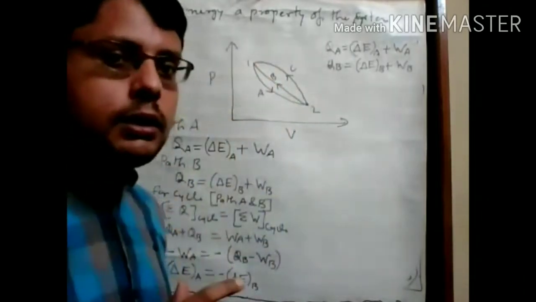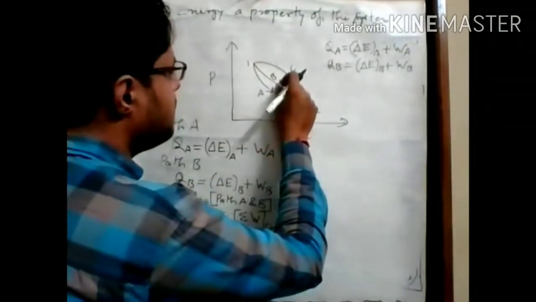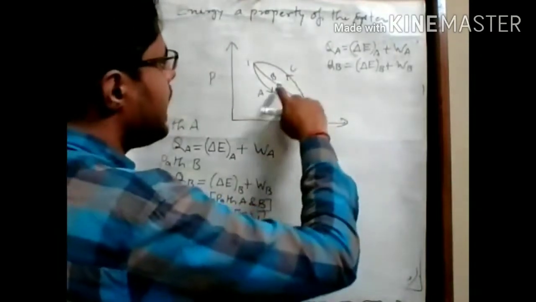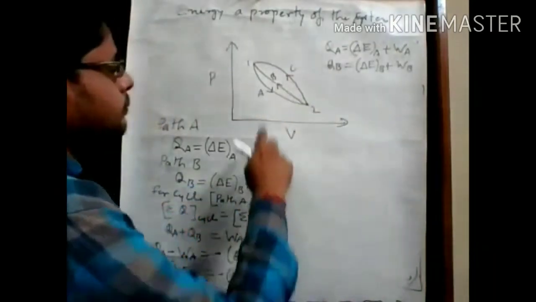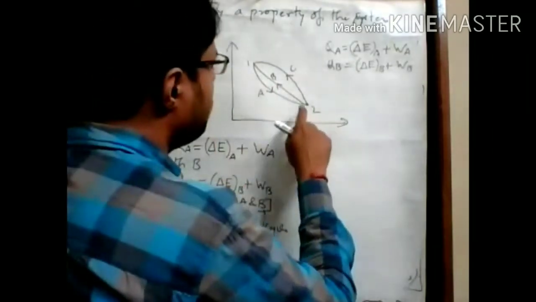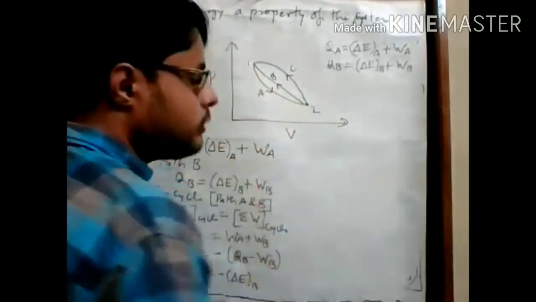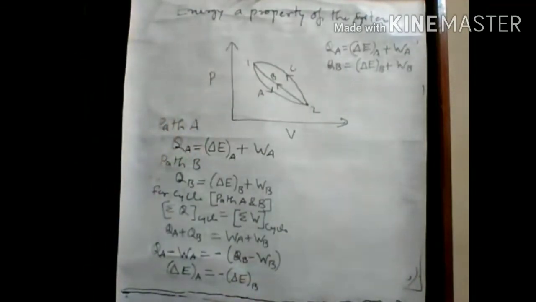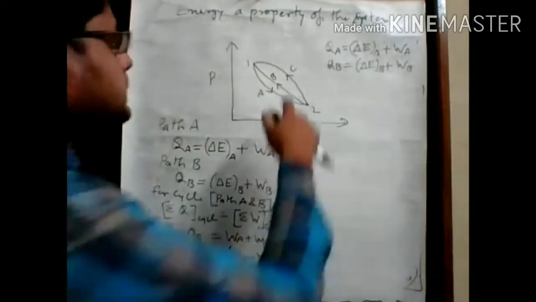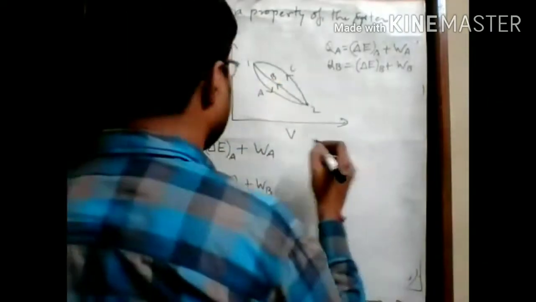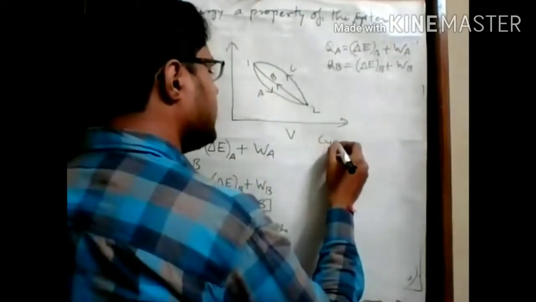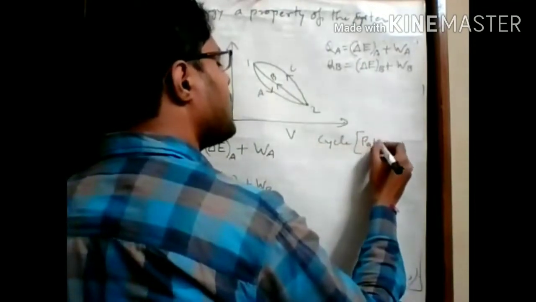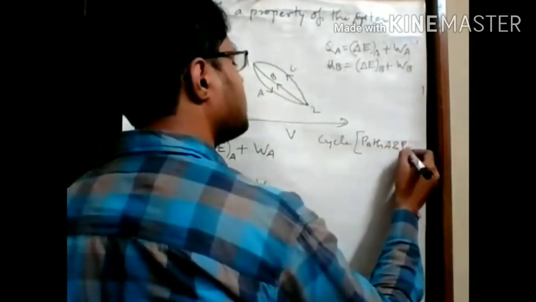If we compare path B and path C, these two paths have the same direction. By these two paths you can go from the second state to the first state. So if we consider the C path also, that means we consider a cycle which is made through path A and path C.